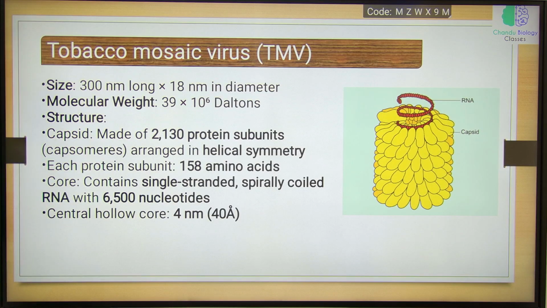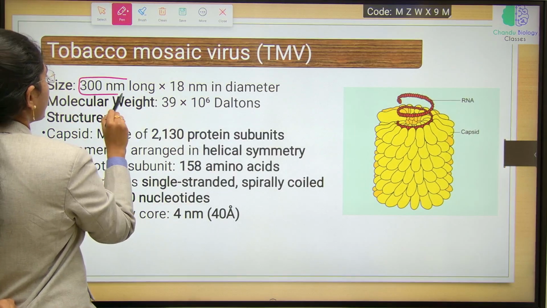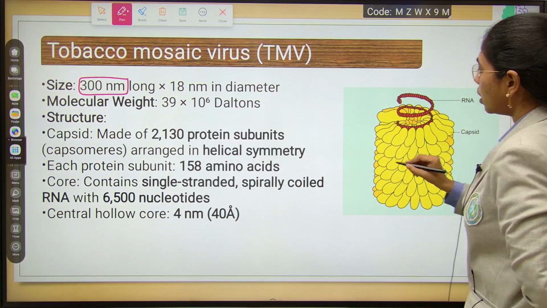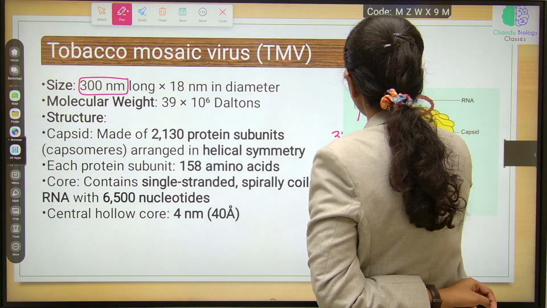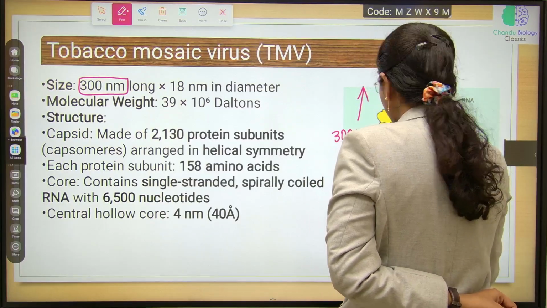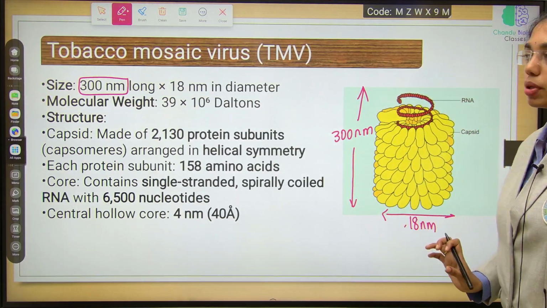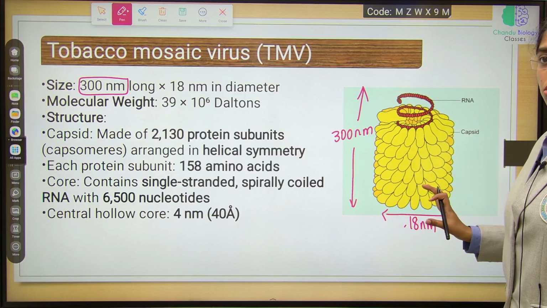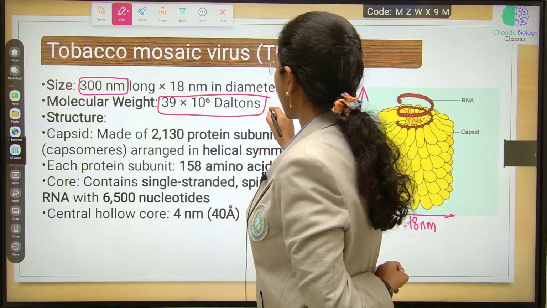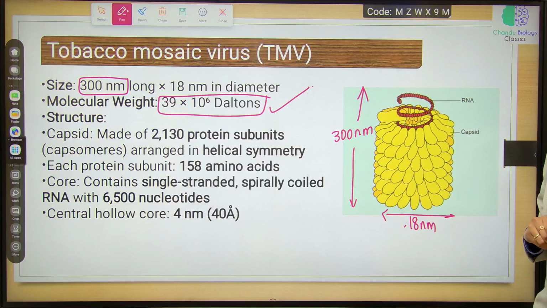Tobacco mosaic virus. The size of TMV is around 300 nanometers long and its diameter is around 18 nanometers. Okay, 300 nanometers long and 18 nanometers in diameter. The molecular weight of this virus can be 39 into 10 to the power of 6 daltons. Okay, molecular weight of TMV is 39 into 10 to the power of 6 daltons.